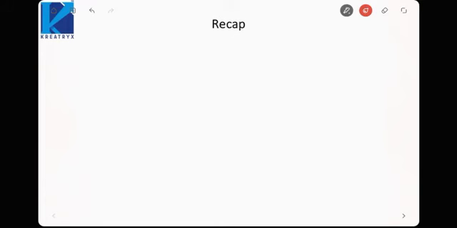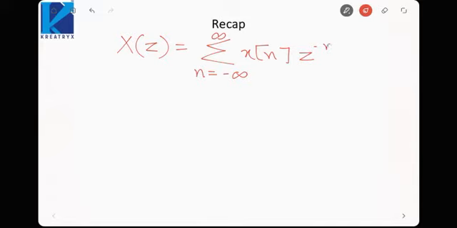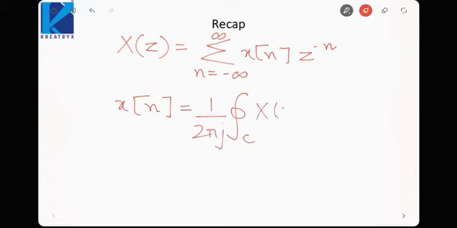Hi guys, in the last lecture we introduced the z transform. We saw that the z transform is defined for discrete time signals and it can be calculated like this: X(z) is equal to the sum from n equals minus infinity to infinity of x[n] z raised to the power minus n. And similarly, the inverse z transform x[n] was given by the closed loop integral 1 by 2 pi j, then X(z) z raised to the power n minus 1 dz. This was the z transform and the inverse z transform.